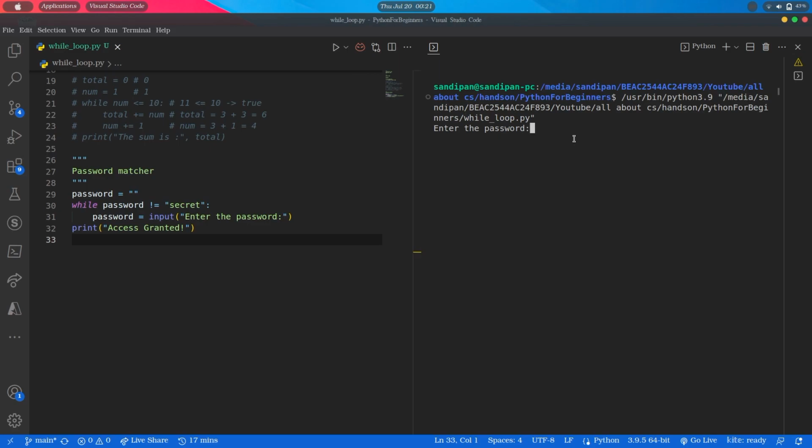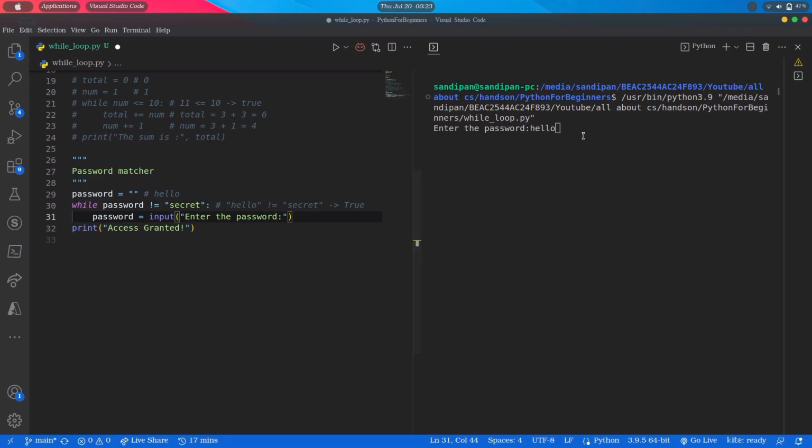So as we can see, it is asking for the user input. Enter the password. Let's enter something like hello. And when I press enter, our password value will be updated with hello. And in the next iteration, the condition will become true as hello is not equal to secret. And again it will come inside the loop and will ask for the input again.